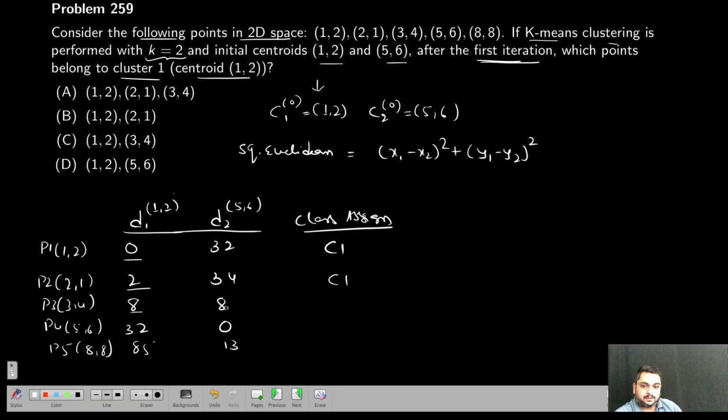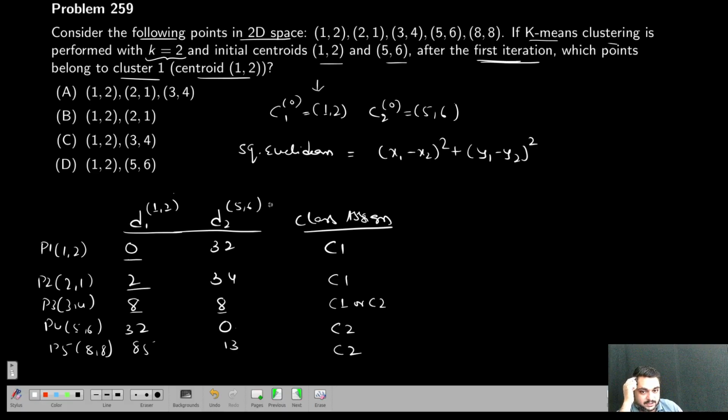Now here there is a tie: 8 and 8. So I can assign it to C1 or C2. Let us see based on the options. Next, P4 is closer to D2, that is C2, since it is actually the centroid. Then P5 is also C2. Now you check the options.